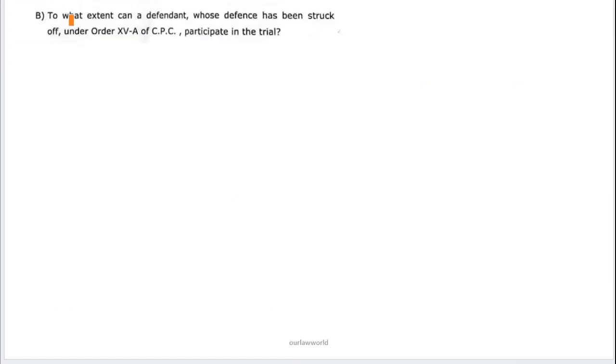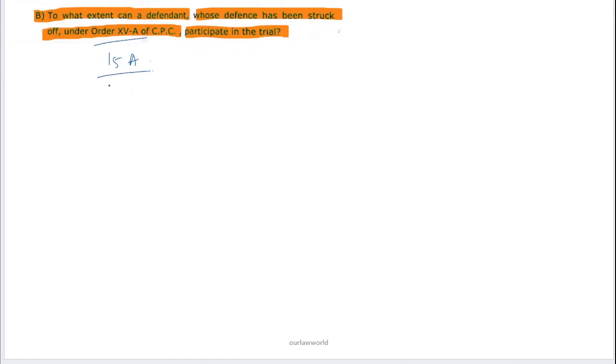Moving on to question 3B: to what extent can a defendant whose defense has been struck off under Order 15A of CPC participate in the trial? So this is the question, and by this you can understand it is regarding Order 15A. What is Order 15A? This is regarding the case management hearing. Under CPC, Order 15A is the case management hearing.